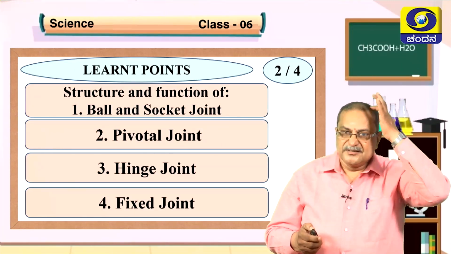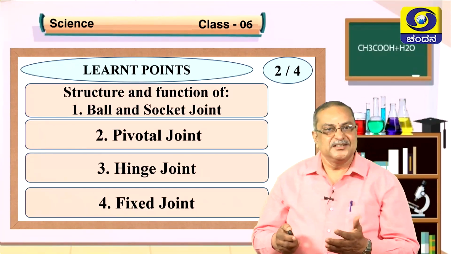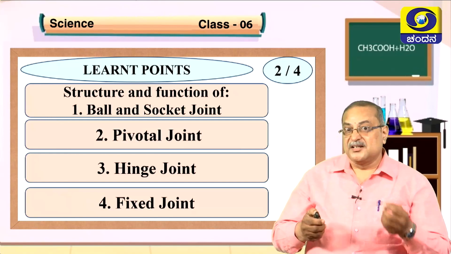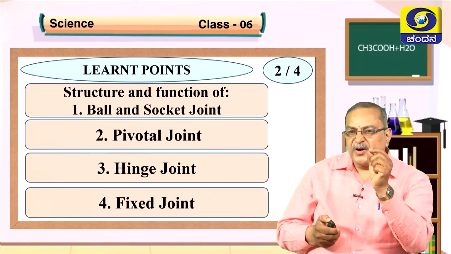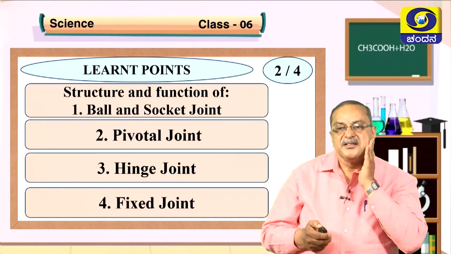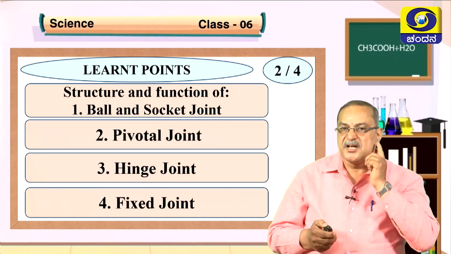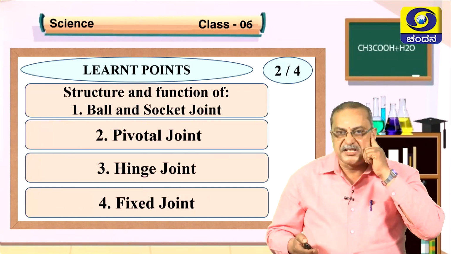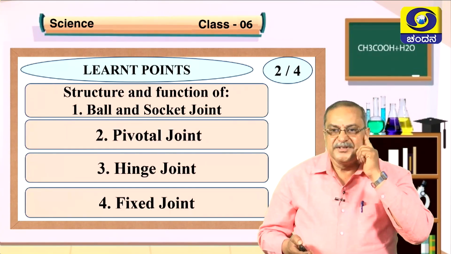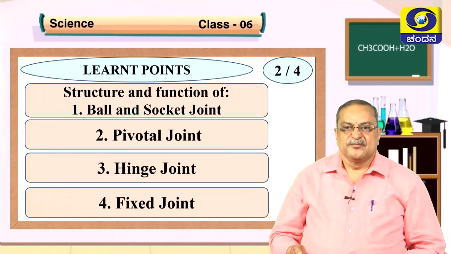Then the skull joints, that are fixed joints, that also we have learned, isn't it? Fixed joints cannot be moved, not even a small 1 millimeter. And the upper jaw and the skull part is also a joint which is fixed, that cannot be moved, isn't it? So these are all the things we have learned so far.